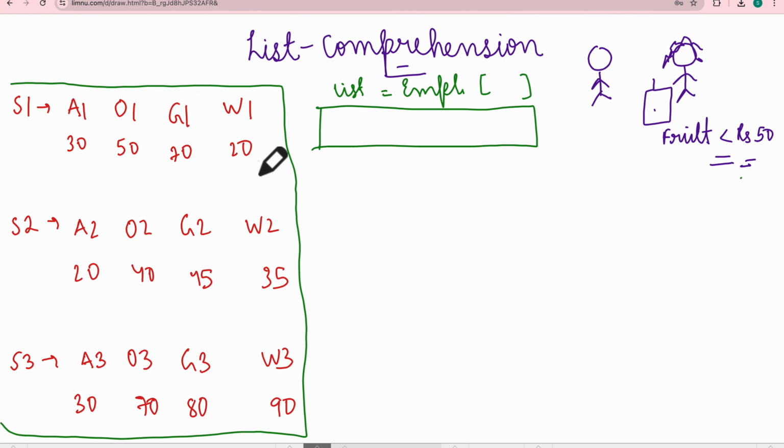Now you go to shop S1 and explore various things. You see, can I buy apple 1? Yes, I can buy it because it is less than 50.